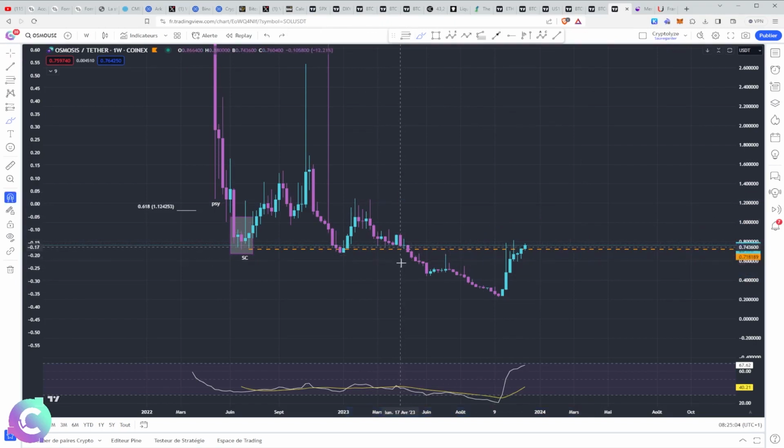And what can we set as a target? In fact, we must understand that osmosis, if it really becomes the core liquidity of the IBC protocol, and therefore of everything that is Cosmos Hub, that implies that we will have a lot of flows and a lot of fees which will pass through osmosis. And therefore, the valuation can go very far, and we could get a valuation of 20, 25. Why not 30 billion in diluted market cap? We could see an osmosis dragging around the $10-14 quite quickly if it is ever validated and confirmed with in particular the continuation of the mergers between the different protocols. We have a concentration of liquidity and a concentration of efforts that it should not be underestimated.